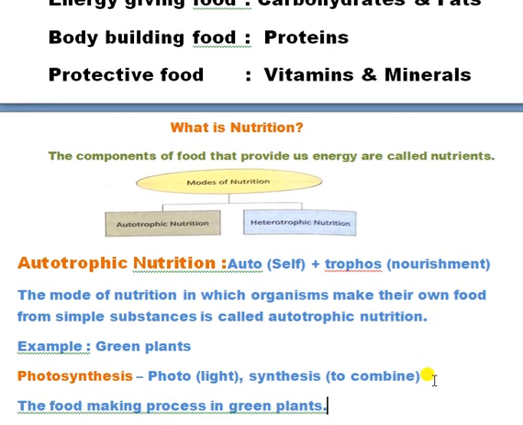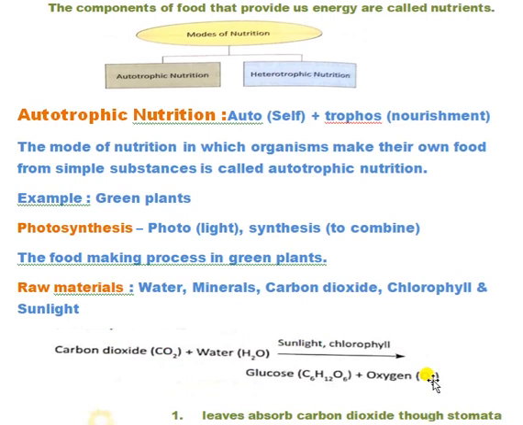Students, in nature, green plants are the only organisms that are autotrophic. The rest of all the organisms are known as heterotrophic. Now we will discuss how green plants prepare their own food. So we firstly discuss photosynthesis.